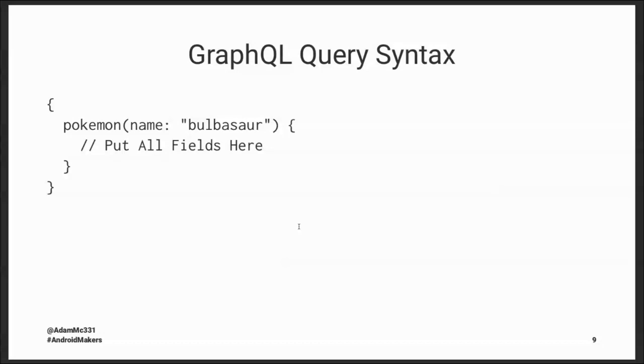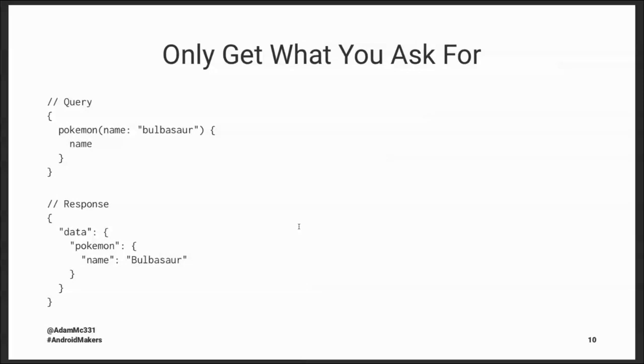So to show you what that looks like, if I were to do this query at the top, I look for a Pokemon, I say the name is Bulbasaur, and then inside I say I only want the name back. The response at the bottom is going to give me the data, which has a Pokemon key, and the name is Bulbasaur. So I got back exactly what I asked for.